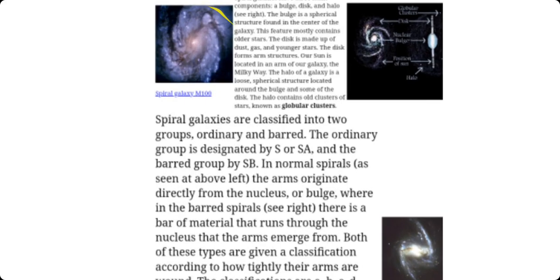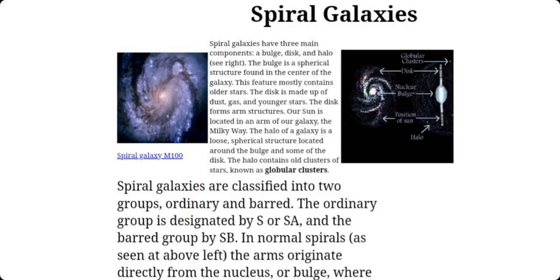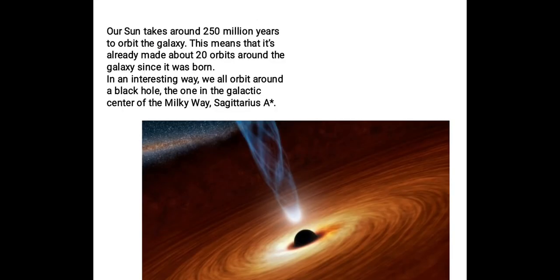And the fourth type is spiral galaxies. It has three main components: bulge, disk, and halo. A halo contains old clusters that are called globular clusters. Our sun is located in the arm. You can see in the picture, the black color picture of our galaxy, the Milky Way. The halo of a galaxy is a loose and spherical structure located around the bulge and some of the disk.